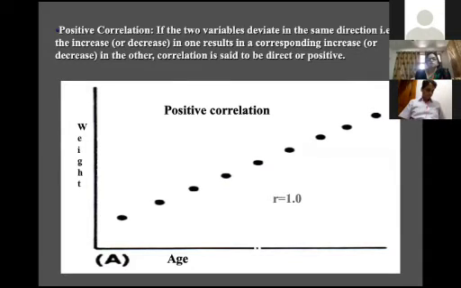There are two types of correlation. If the two variables deviate in the same direction, meaning if one variable increases or decreases, there is a corresponding increase or decrease in the other, then the correlation is positive. Here all the points are in the upward direction. Since this is a straight line, you can say this is a perfect correlation, and the value of r is equal to 1. This is the positive correlation.